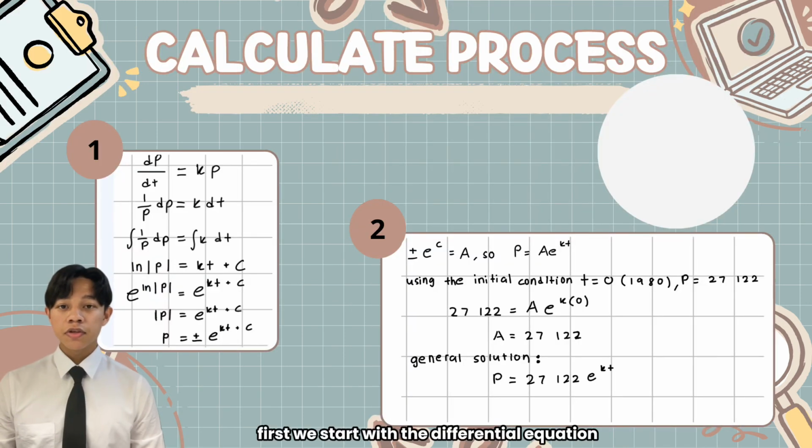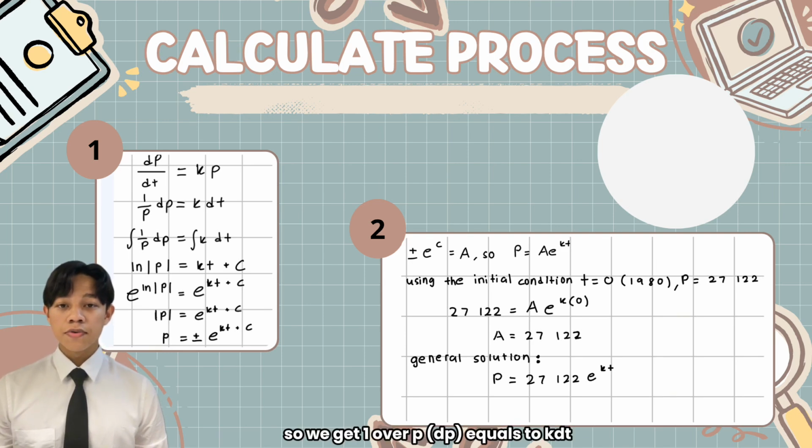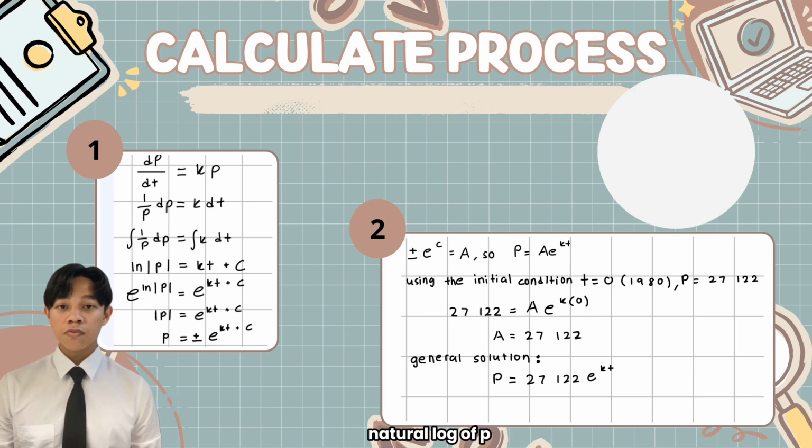First, we start with the differential equation dp over dt equals kp. We separate the variables by moving p to one side and t to the other side. So we get 1 over p dp equals k dt. Next, we integrate both sides. The integral of 1 over p dp gives us natural log of p, and the integral of k dt gives us kt plus c, where c is a constant. Then we rewrite the equation in exponential form, and we get p equals a e to the power of kt, where a is a constant.